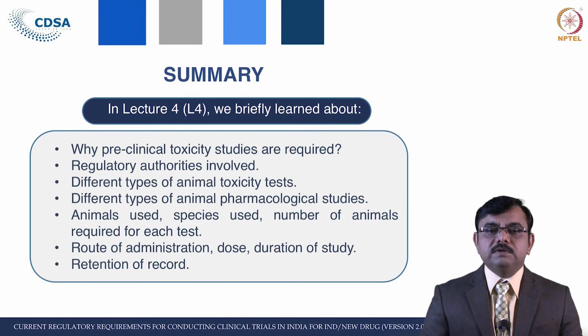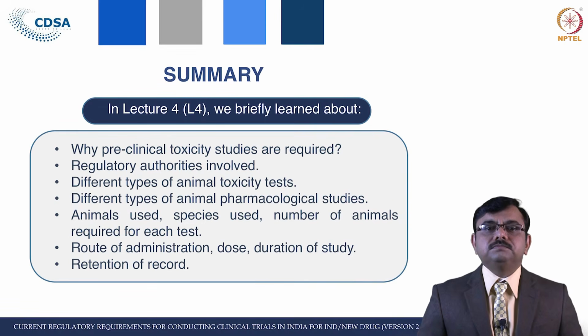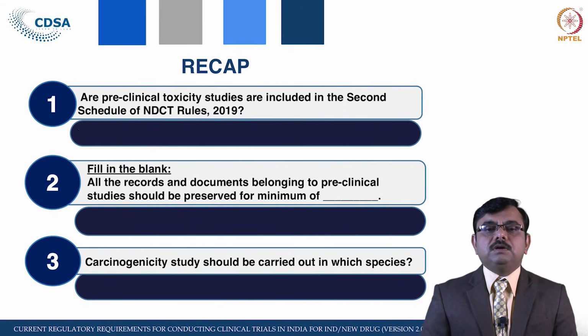Then we have seen different types of animal toxicity tests and animal pharmacological studies. In those tests we have seen the number of animals to be used, which species are required, where rodents are to be used, where mouse is to be used. Also we have seen the route of administration, the dose to be used and the retention of the records. So, this is about the preclinical data requirement.